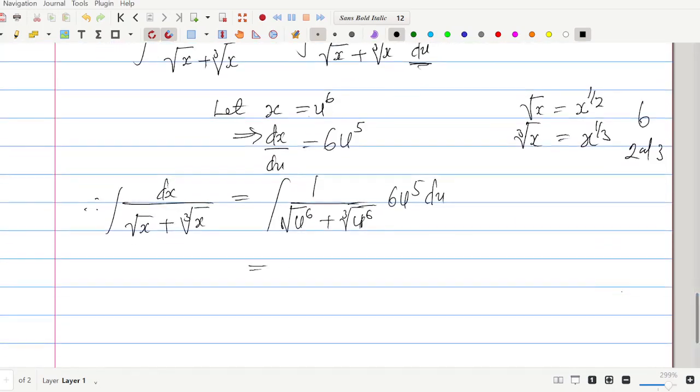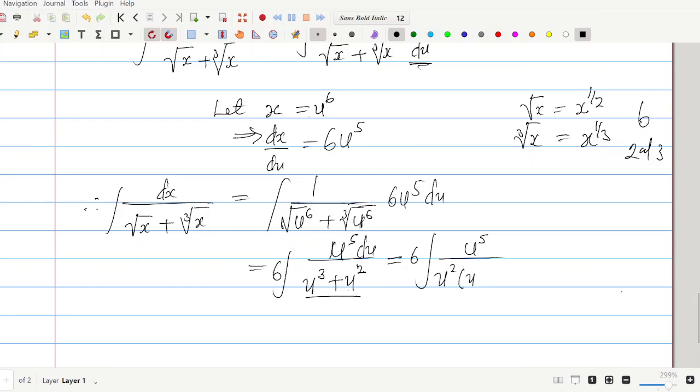So this now reduces to 1 over u to the power of 3 plus u squared, all right? Then 6 can come out because it's a constant. Then we are left with u to the power of 5 du, all right? Now this can also be written as 6 integral of u to the power of 5 over, what is common here? You have u squared, right? We have u plus 1 du.